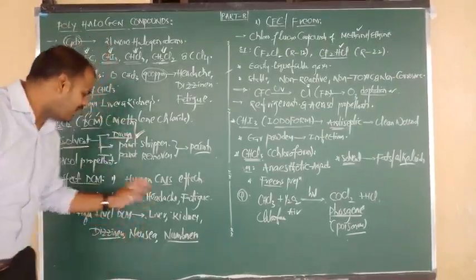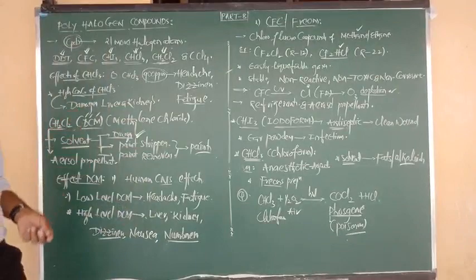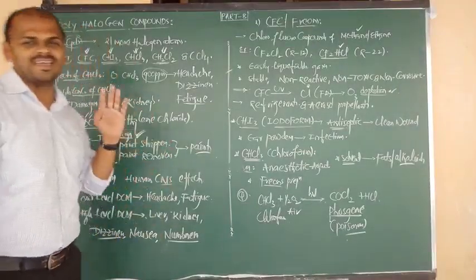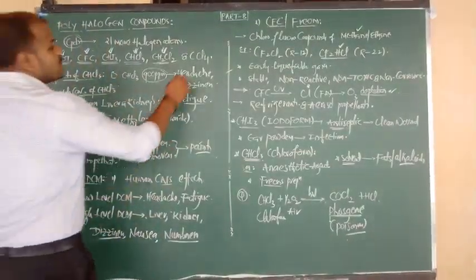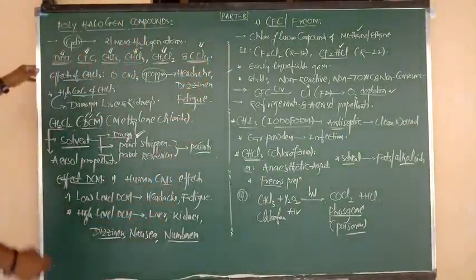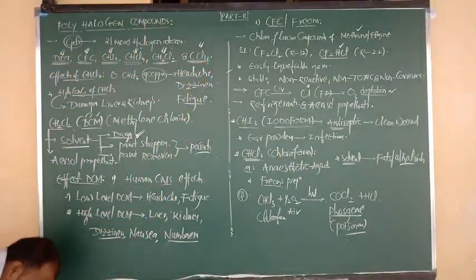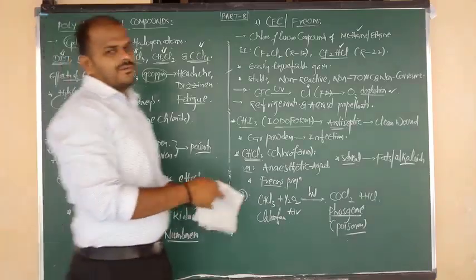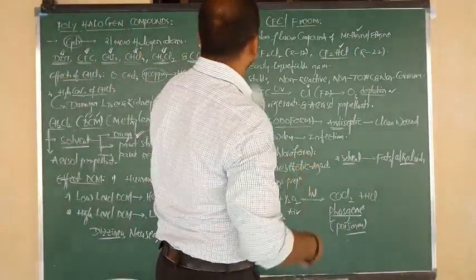These are all the effects caused by DCM, dichloromethane. Good. The last and final polyhalogen compound is carbon tetrachloride, CCl4. Let us discuss that.